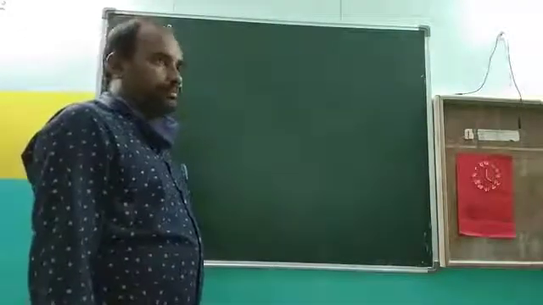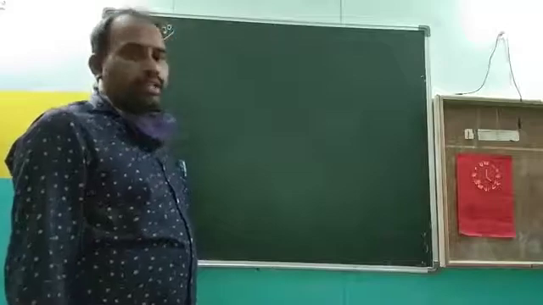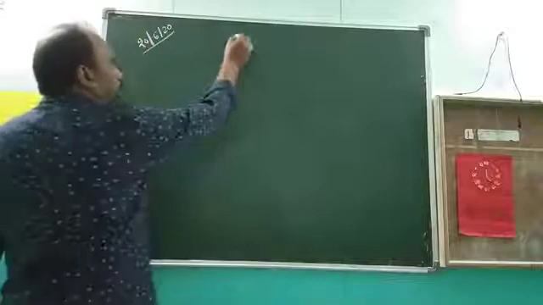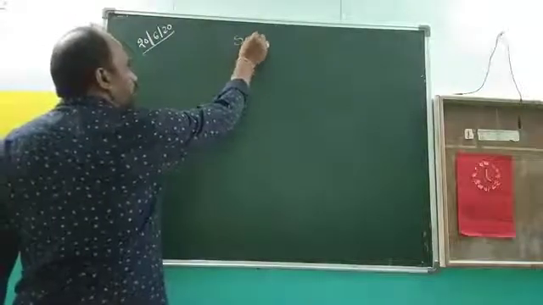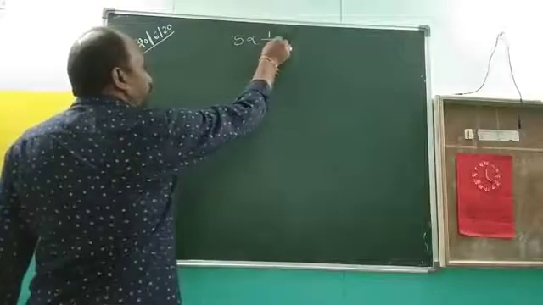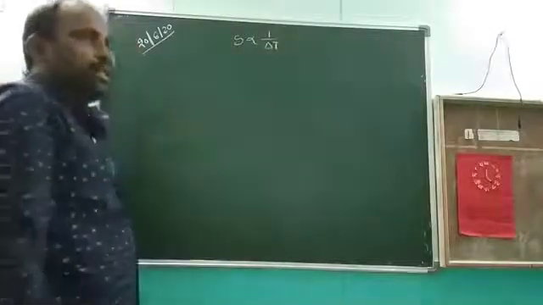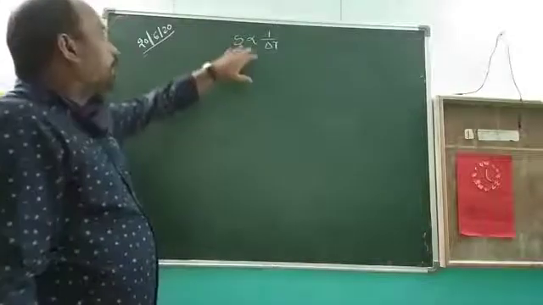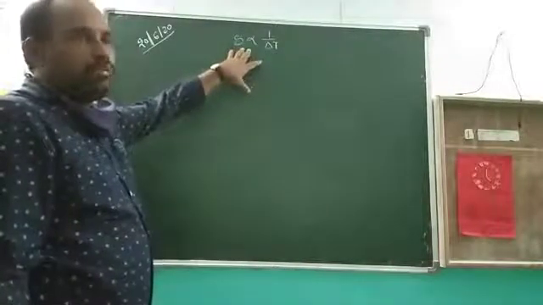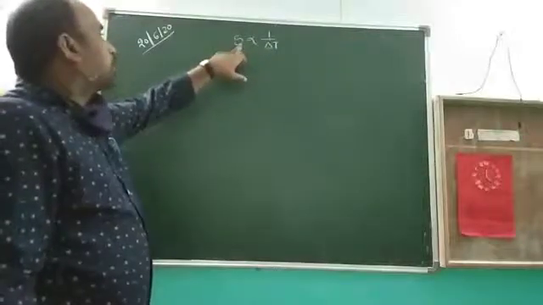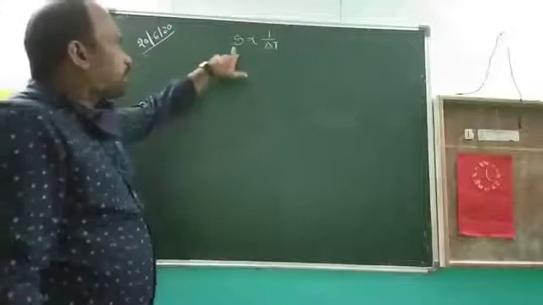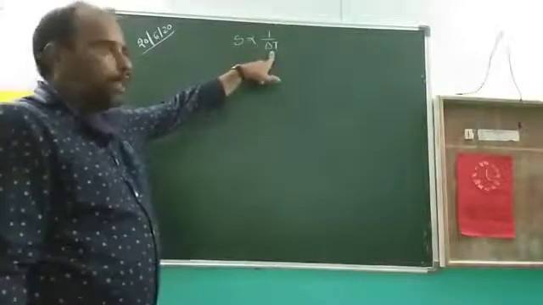So, yesterday we observed one relation. What is the relation? The specific heat S is proportional to 1 by delta T. This is based on the formula S is equal to Q by M delta T. From the formula we take S is proportional to 1 by delta T. S means specific heat, delta T means change in temperature.